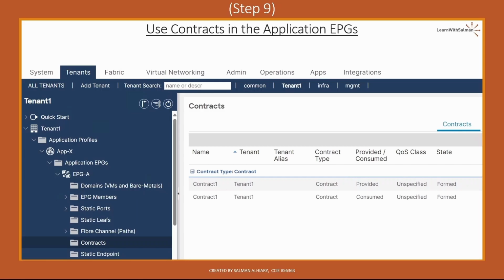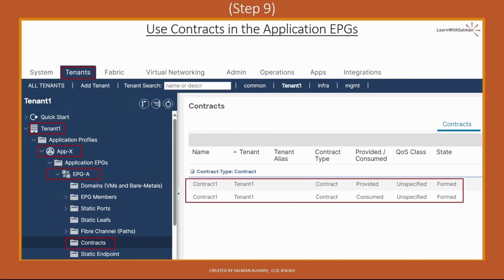Step number 9, the final step, use contracts in the application EPGs or the internal EPGs. We have to use the contract used previously in the external EPG here in the application EPG, whether consume, provide, or both consume and provide. This step is important to allow communication between the internal endpoints and the external subnets. So here we have contract 1, which we already used in the external EPG.